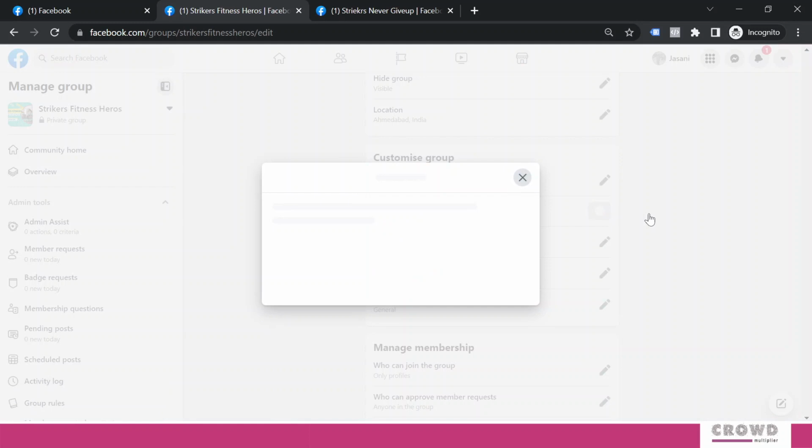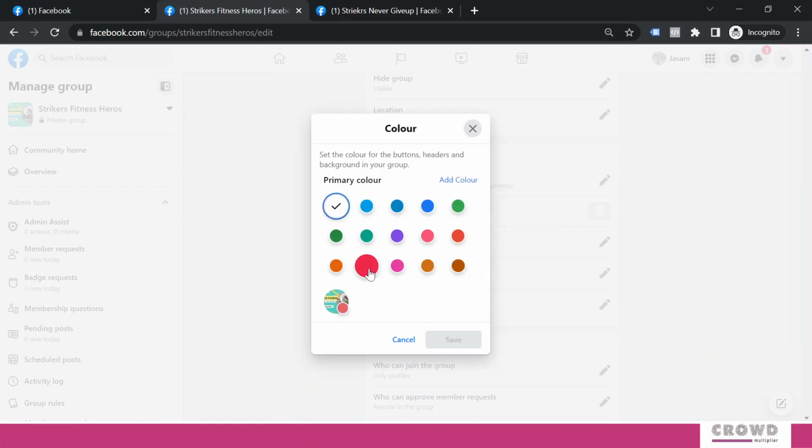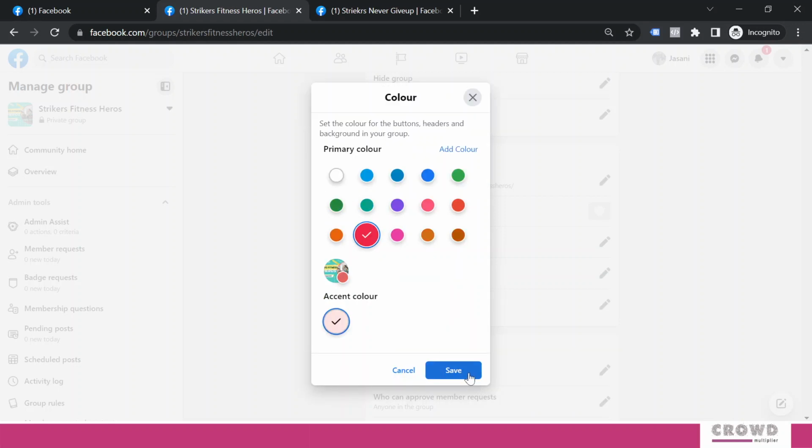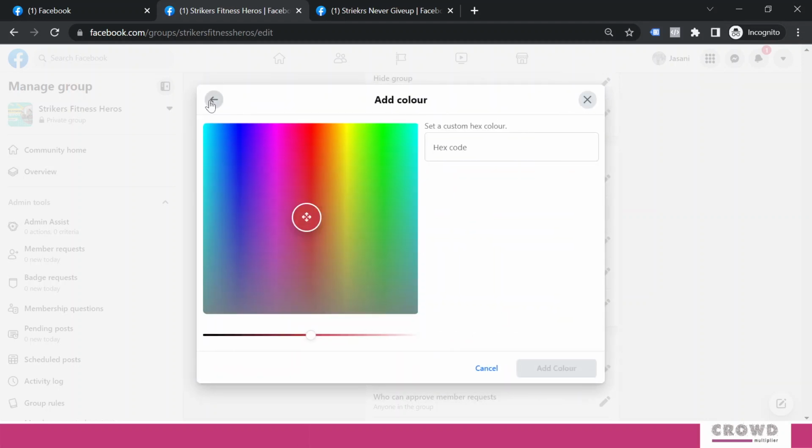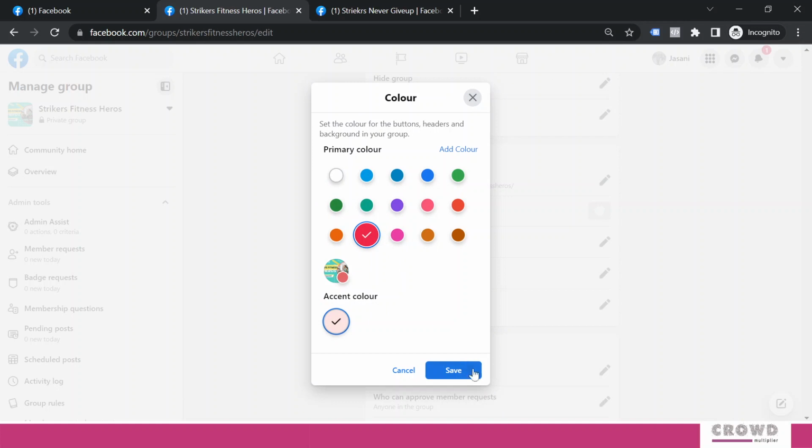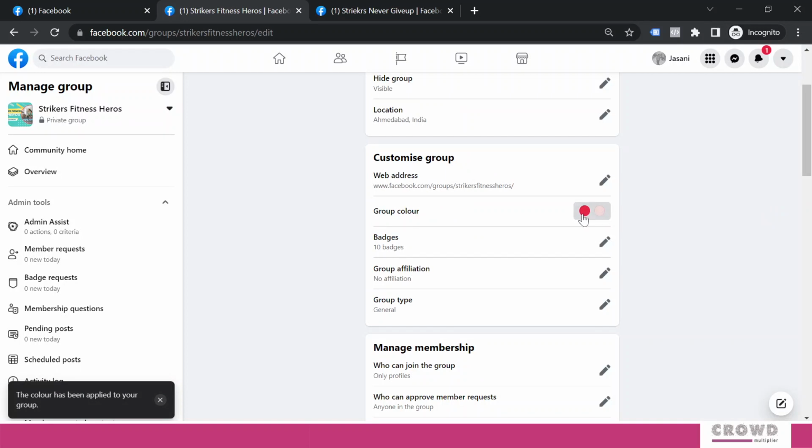Now we can select the group colors. To stay in line with the overall branding identity, I will select this color, and you can choose from here or add a color from this particular palette. So I would be okay with this, and I will click save. So two tones of this same color have been added.